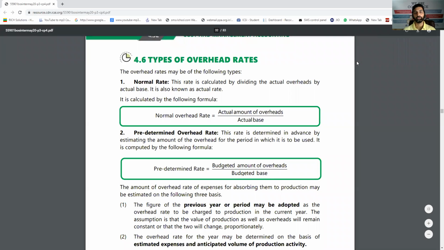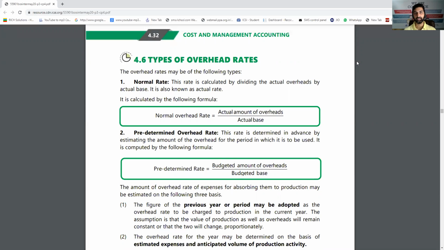Now the next short note can be: what are the different types of overhead rates? How are the overhead rates calculated? First is normal rate, meaning actual rate. In the current year, forget about earlier years. In the current year, I paid 60 lakh rupees for my factory overheads, divided by machine hours of 3 lakh. So 60 lakh divided by 3 lakh, 20 rupees per hour. That is normal rate or actual rate.